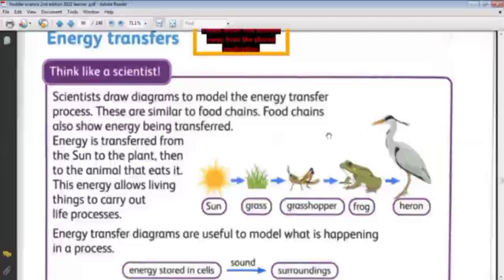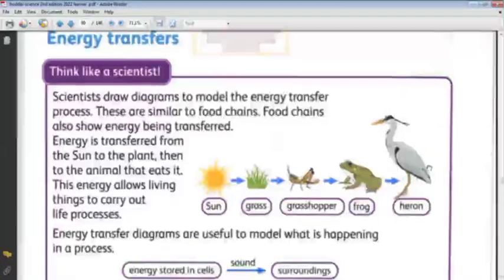So the food chain that we studied in the previous units is also a type of energy transfer. The energy transferred from one object to another, from the sun to the plant, from the plant to the grasshopper, from the grasshopper to the frog, and from the frog to the heron.